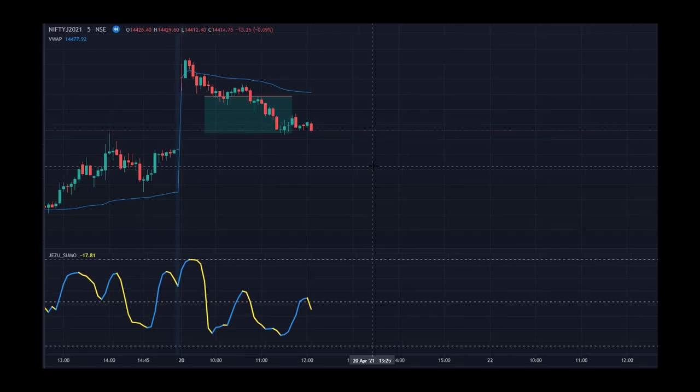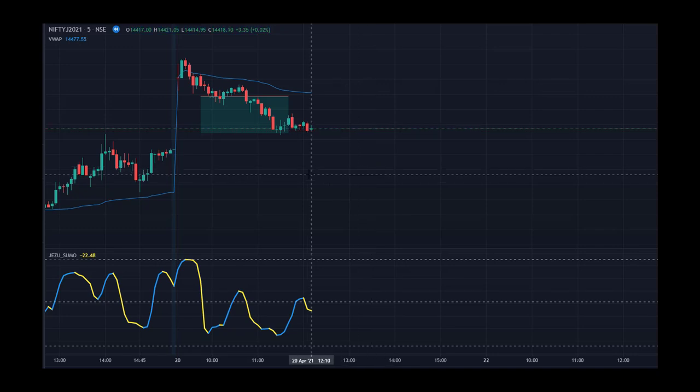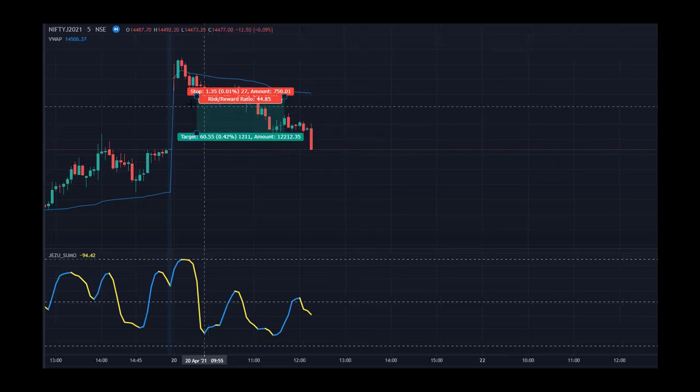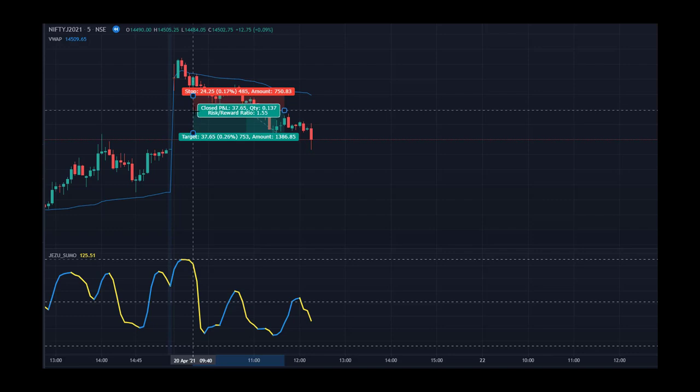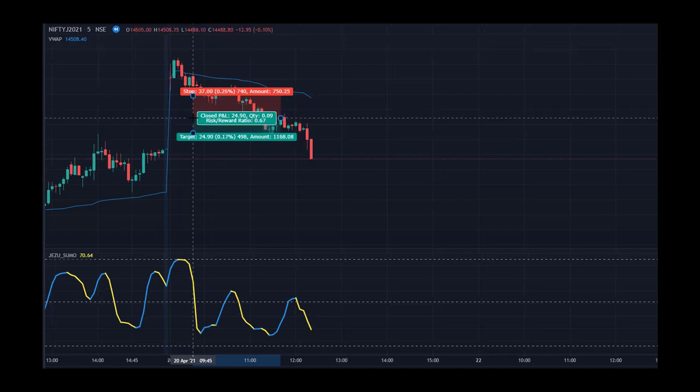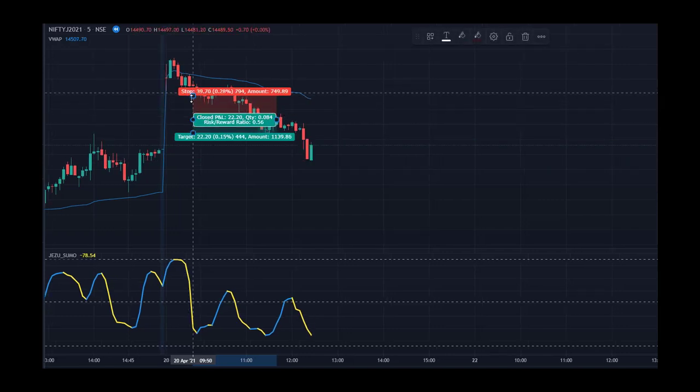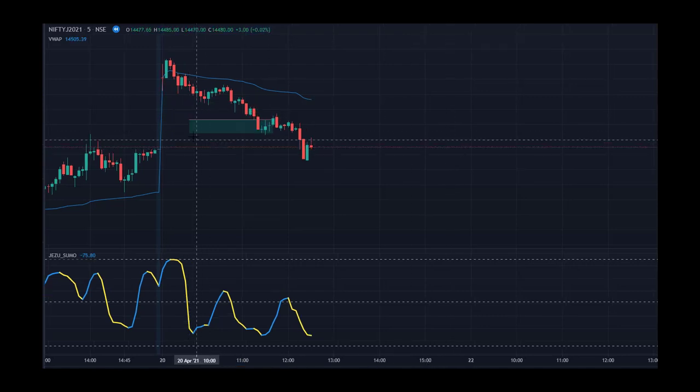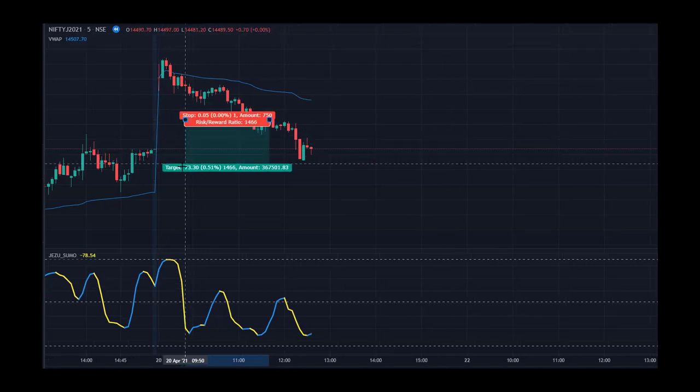So as you can see, again we got a bearish entry, so I'll trail my stop loss and I'll extend my target again. So my stop loss would be the nearest peak and my target would be extended.